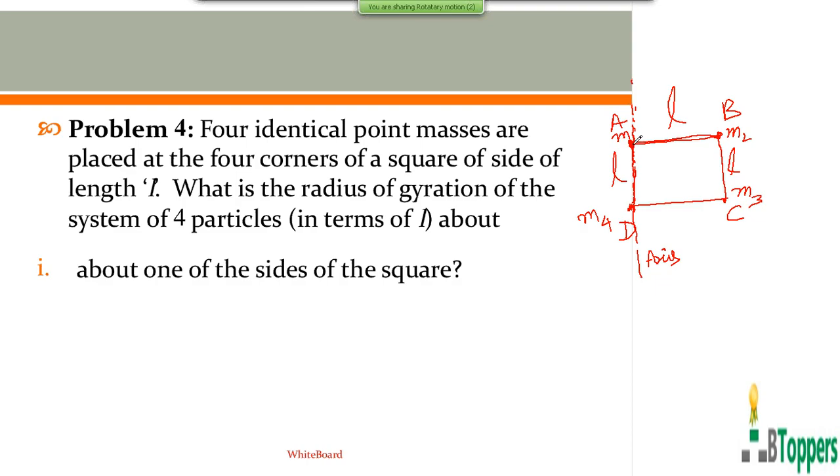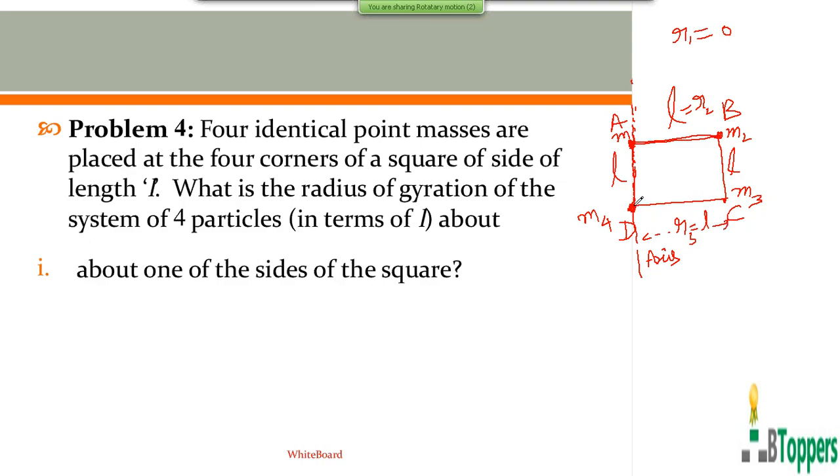So the first particle at the corner A lies on the axis, so the distance of the first particle from the axis will be 0. The second particle at the corner B is at a distance R2 equal to L from the axis. The third particle is also at a distance R3 equal to L from the axis.